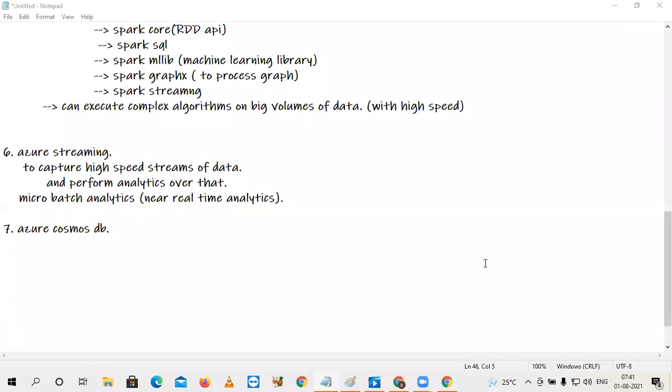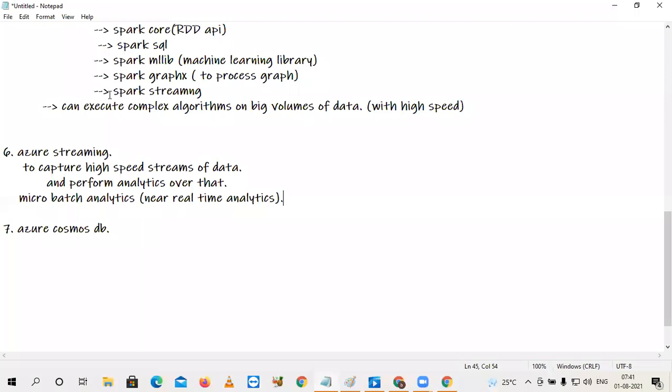Unmuted, sir. Yeah, what is the difference between streaming and Azure streaming? Which streaming? You're asking about Spark streaming? Yeah. Azure streaming is a Microsoft product. Spark streaming is an Apache product.